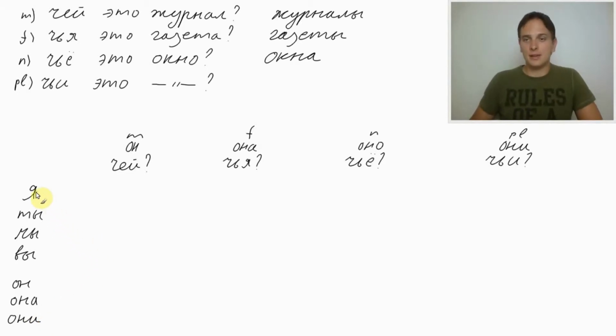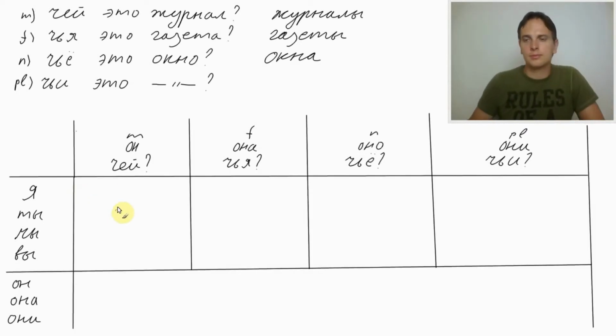So, я, I, ты, you in friendly form, if you address our friends, мы, we, вы, you in the plural or in the polite form, if we address somebody we honor, somebody we have never seen before. Он, она, они, he, she, and it. Now we can go on with our table.